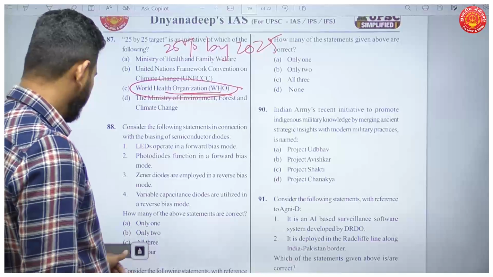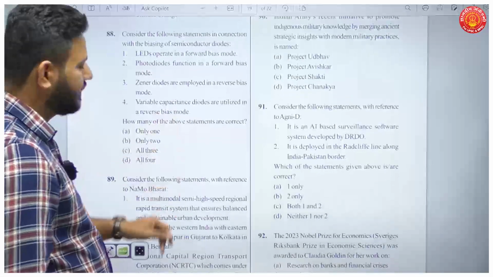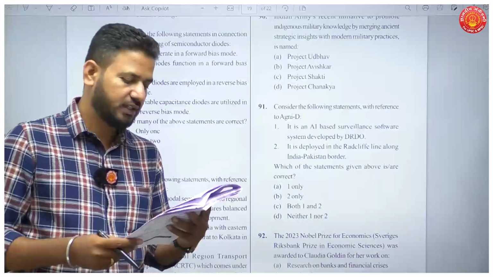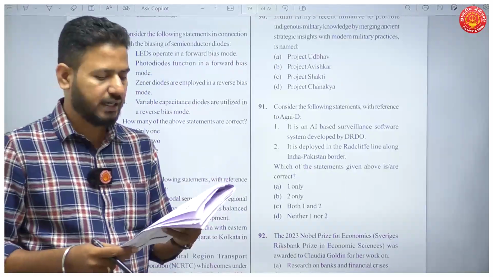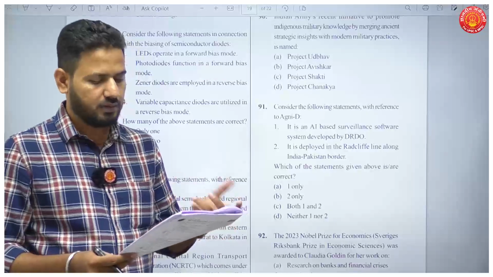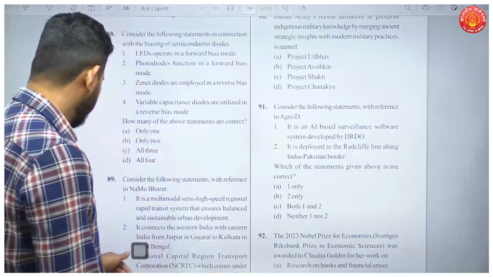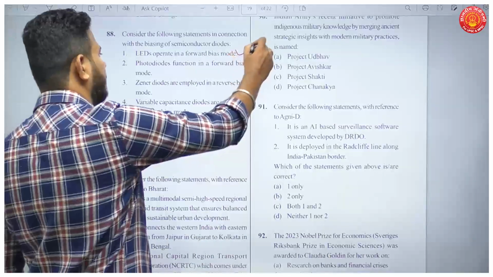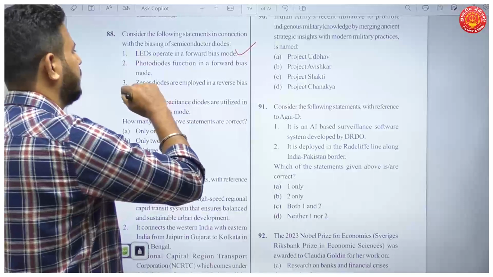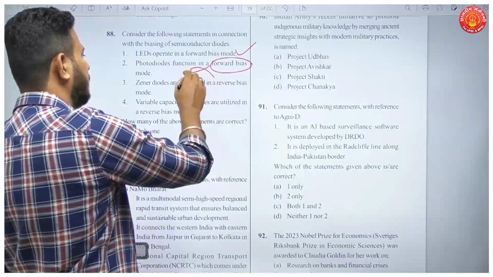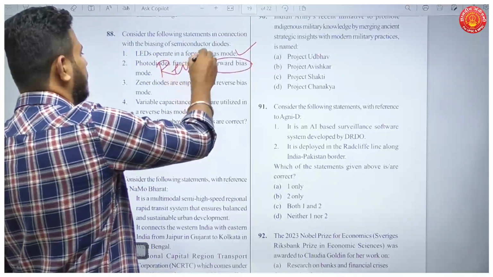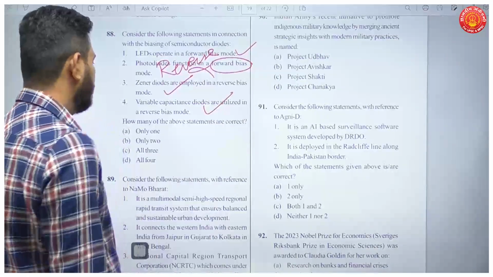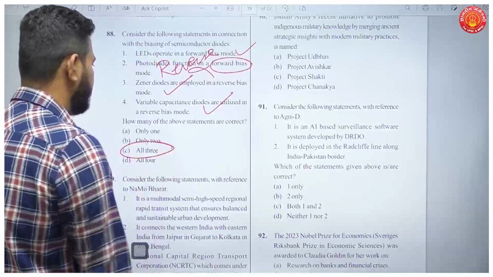Question number 88. Consider the following statements in connection with the biasing of semiconductor diodes. Now, this is a very tricky question, or you can say a very technical question. LEDs operate in forward bias mode is true. Photodiodes function in forward bias is incorrect. They operate in reverse bias mode. Sensor diodes, now these are all correct. So how many statements are correct here? 3 statements in this question are correct.